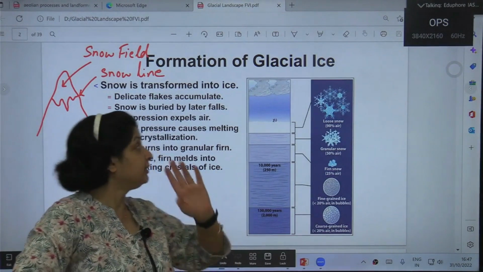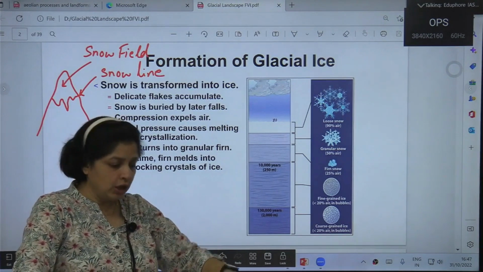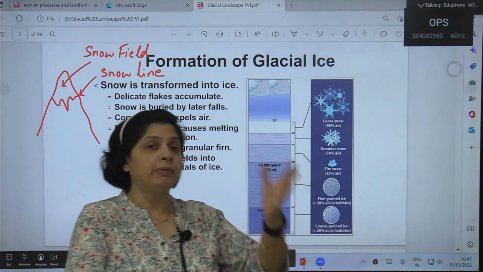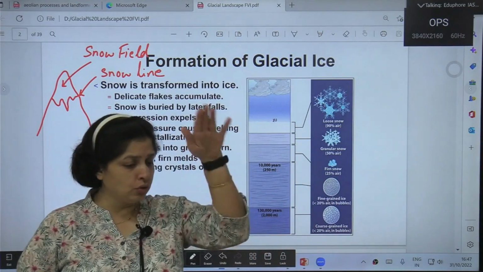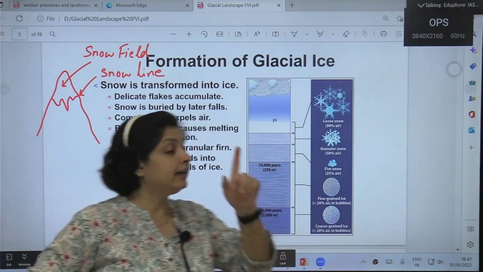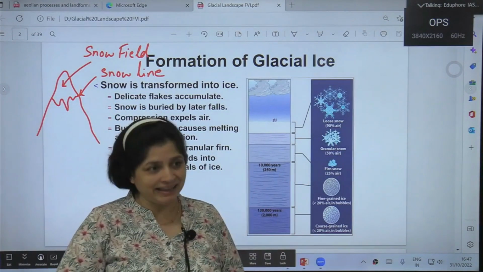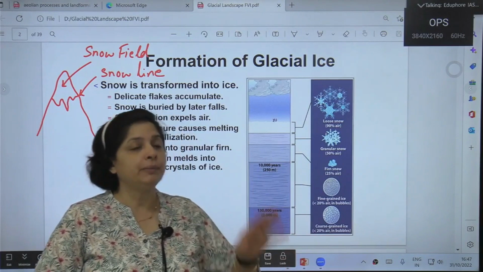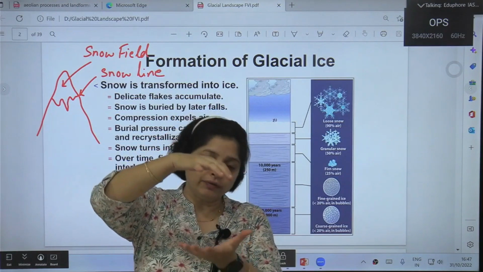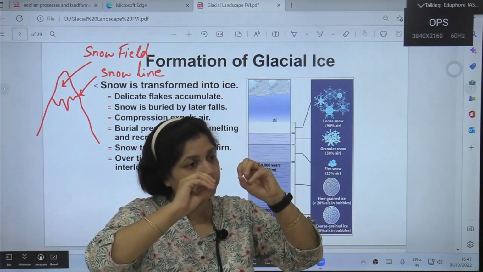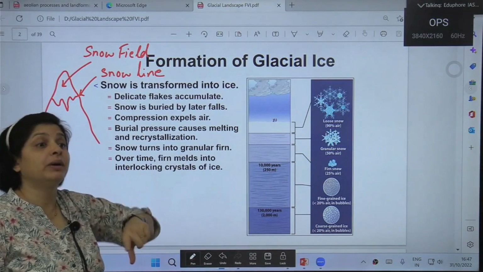So now what is the step? The step is that snow is getting accumulated. Snow, as you know, or if you people have seen it, is like a loose powder. But as the snow keeps on falling in these areas, and remember there is no wasting of snow going on because temperatures do not promote melting, they prevent melting, this snow keeps on getting accumulated. Accumulation of the snow presses the lower layers and converts it into ice. So it basically gets converted into ice.